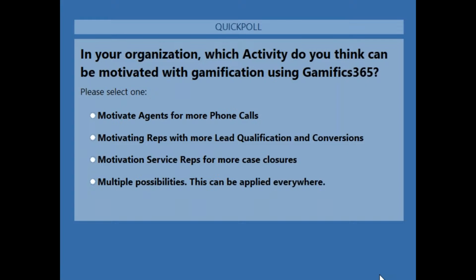Oh wow, 2 times in a row, right? So this is the second instance where I've got 100% vote for only one option, which is multiple possibilities. My personal favorite. This can be applied anywhere, everywhere. So you have anything within your CRM? Yes, we can use Gamifics365 for motivating it. Thank you for taking the time and casting the vote.